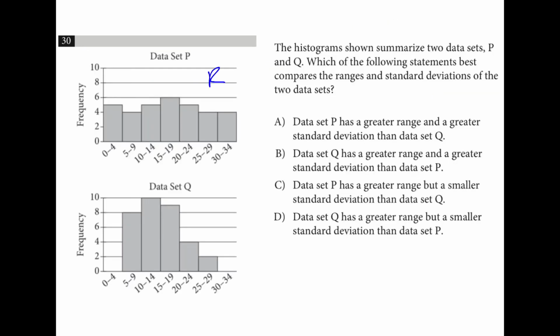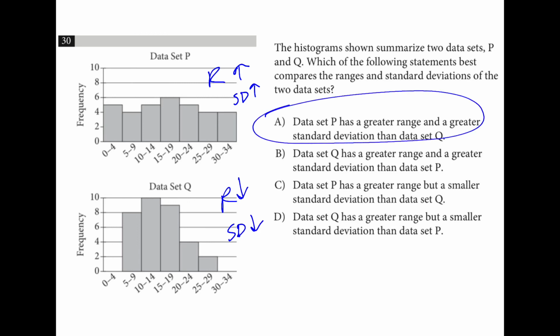The range is definitely bigger for this one. The range is smaller for this one. The standard deviation is smaller for this one because they're less spread out. The standard deviation is bigger for that one. So 30 is A because greater range and greater standard deviation for data set P.